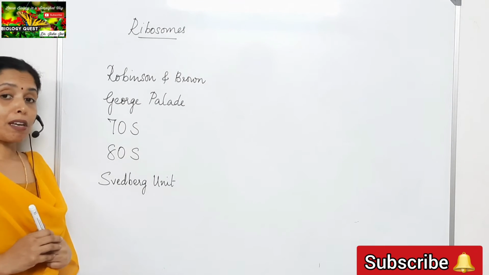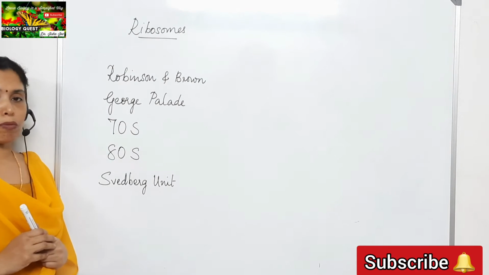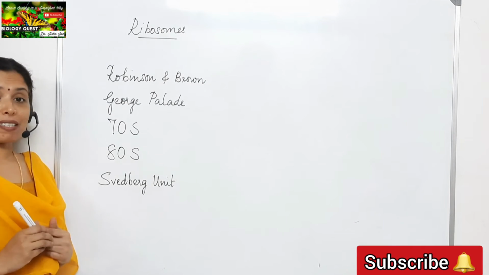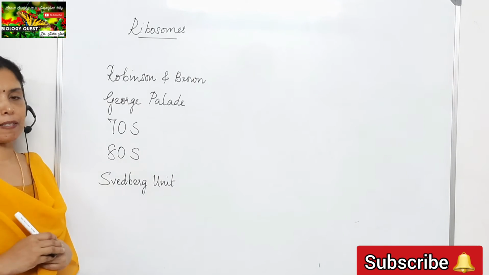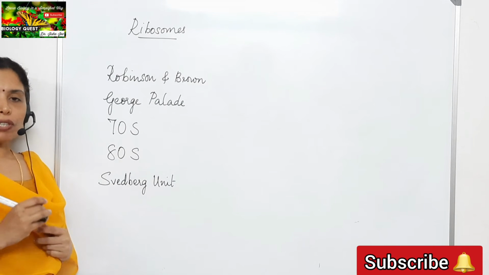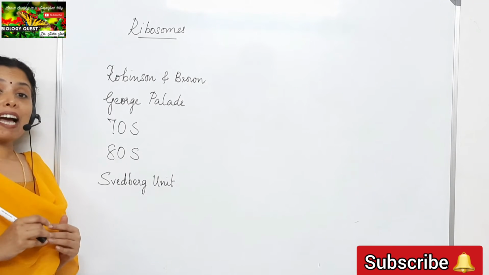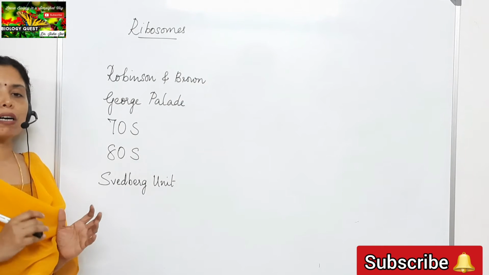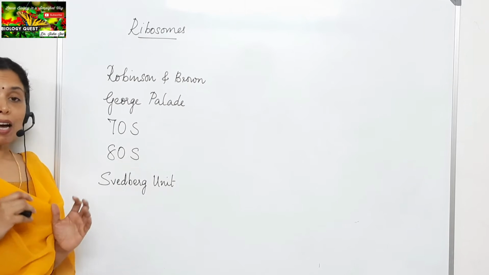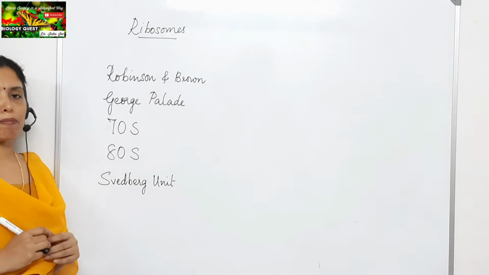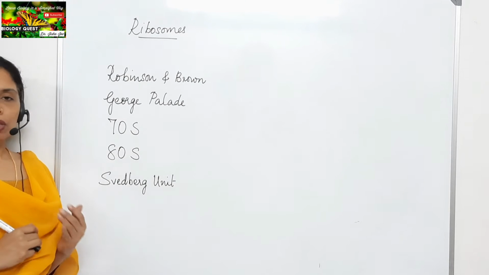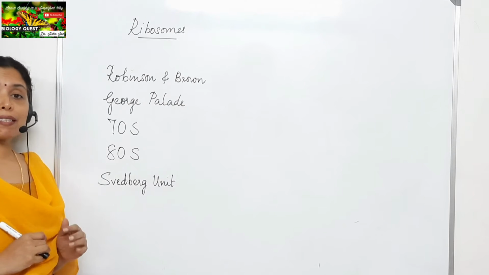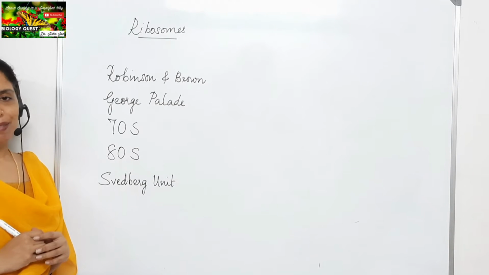So, ribosomes are of two types, the 70S ribosomes which are seen in prokaryotic cells and the 80S ribosomes which are seen in eukaryotic cells. Now, if you look at each ribosome, every ribosome will have two subunits. Two subunits together form a single ribosome. There is a larger subunit and a smaller subunit. Whether it is the 70S or the 80S ribosome, it will have a larger subunit and a smaller subunit.